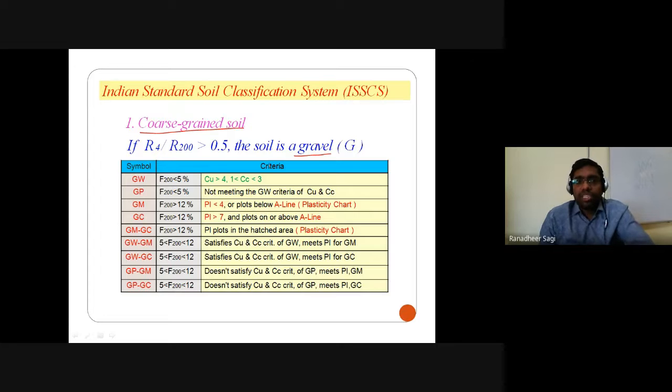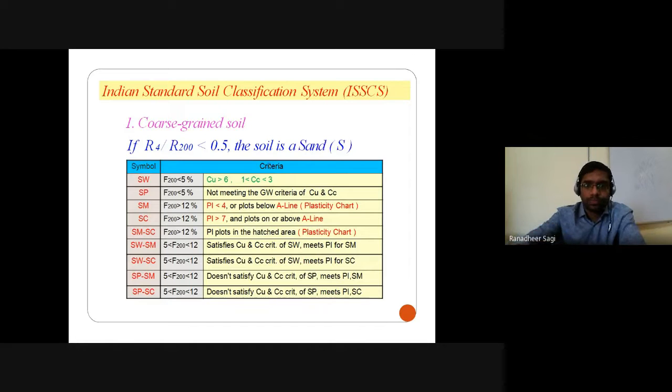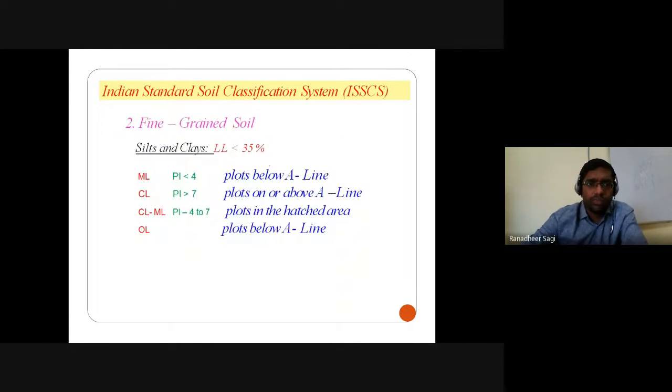And in case the percentage of finer particles passing through 75 microns is between 5 to 12%, there is no clear evidence whether the behavior of the soil would be governed only by the coarse grain proportion, or by both the coarse grain as well as the fine grain proportion. So in such a case, we use a dual symbol notation to indicate the second letter, giving the symbol representation for that particular soil. The same is the case for sandy soil.